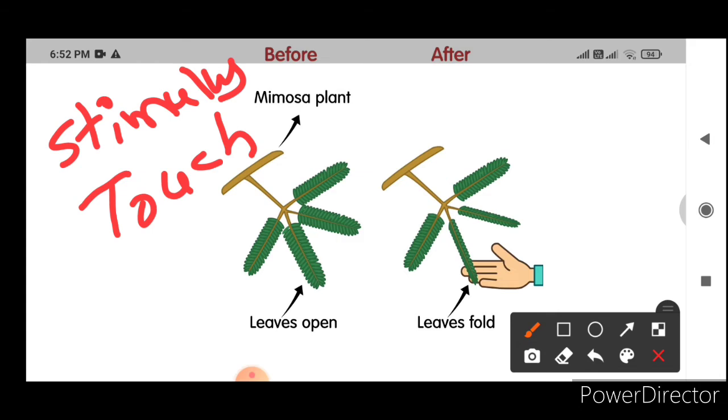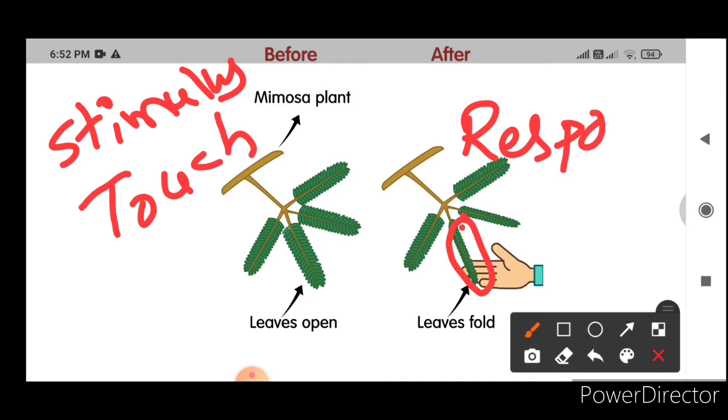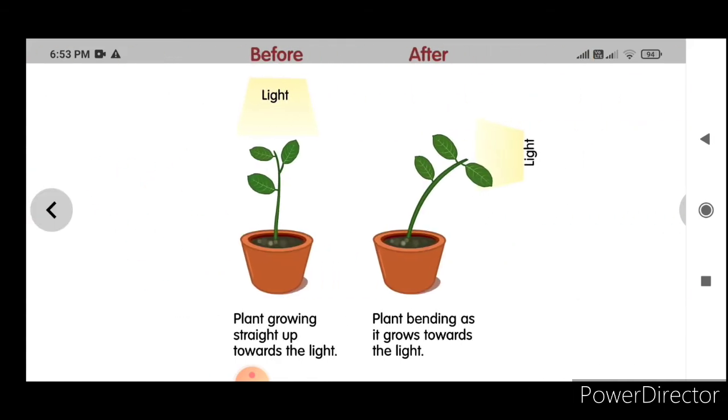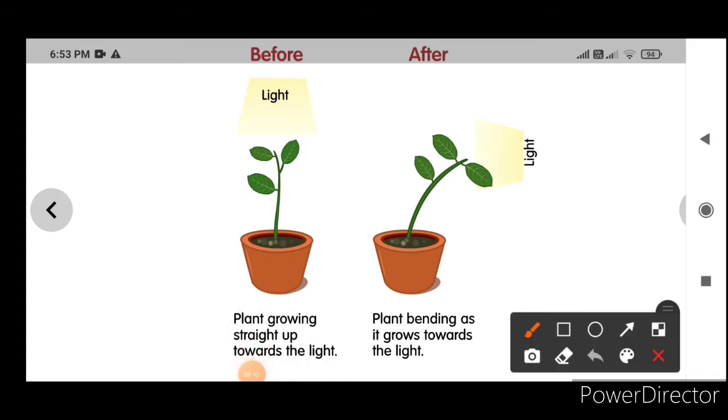And due to this stimulus, what happened? The leaves are closed. So this closing is the response. Due to the stimulus, the organisms are showing response. So this you had to understand by your activity. I hope by now you all understood the meaning of stimulus and the meaning of response. The action we are doing is the stimulus. The reaction we are getting is the response. So here you tell me what's the stimulus and what's the response.